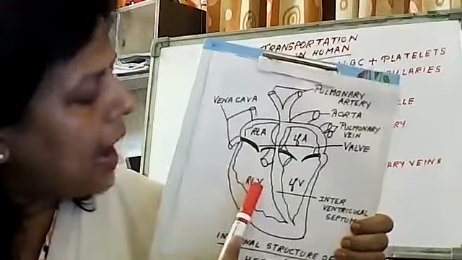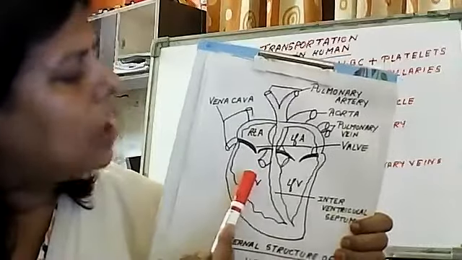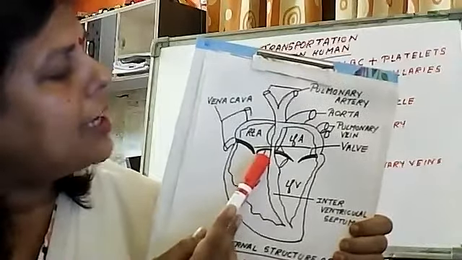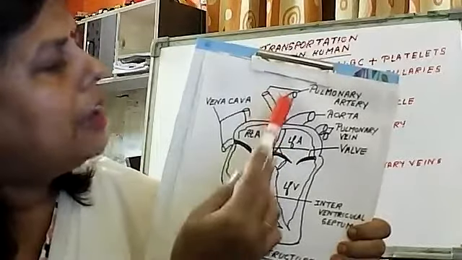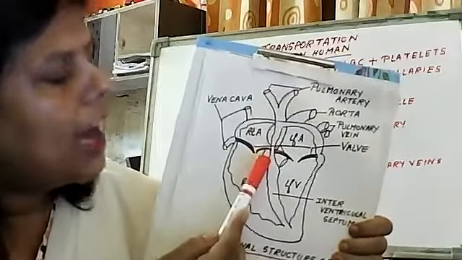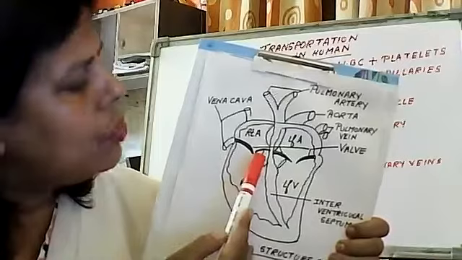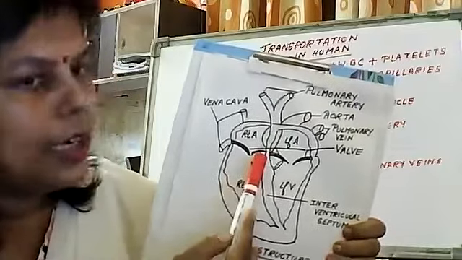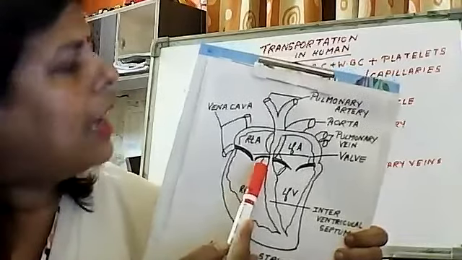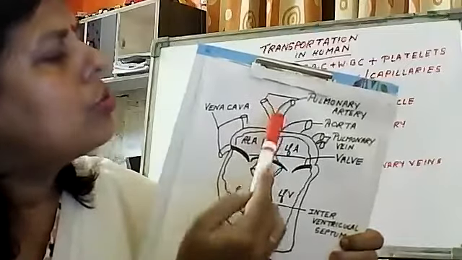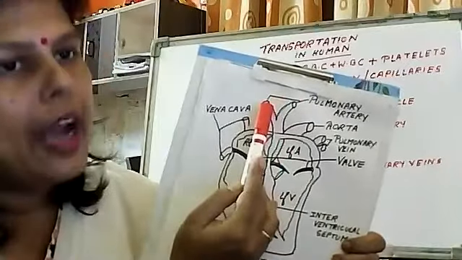Now, when the right ventricle contracts, what happens? One valve is present in this pulmonary artery. That valve opens, and through it the deoxygenated blood, that means the blood rich in carbon dioxide, goes out through the pulmonary artery.